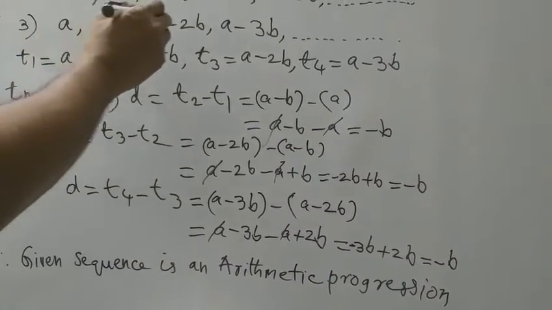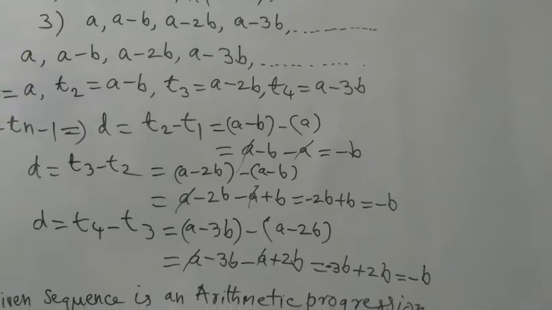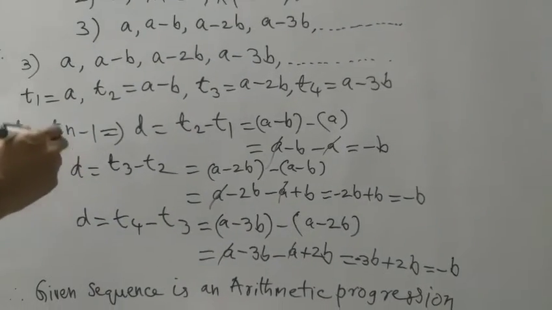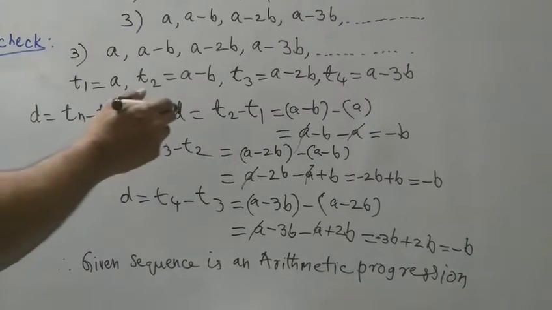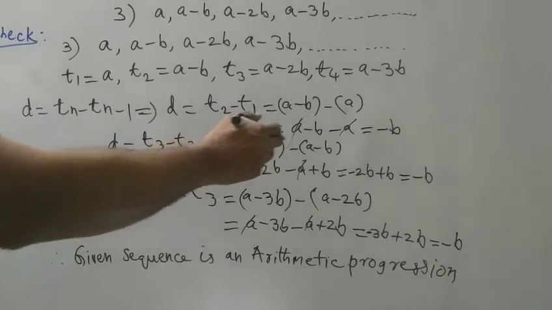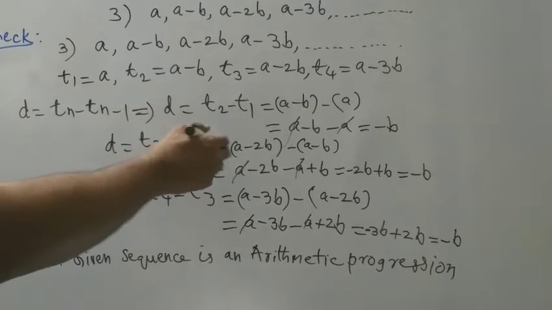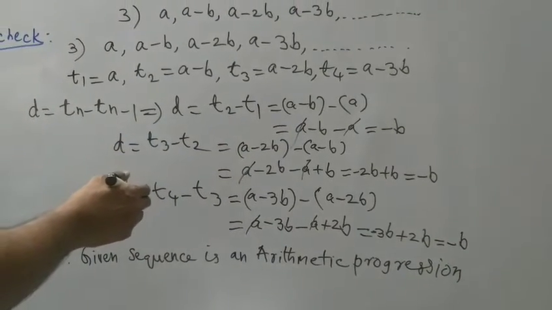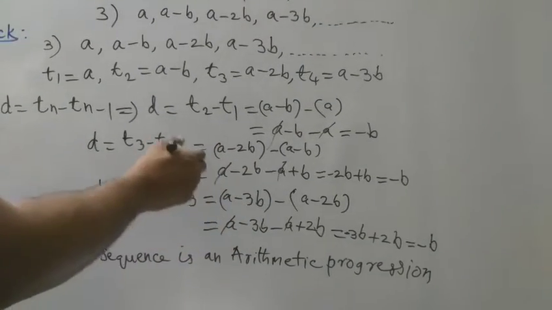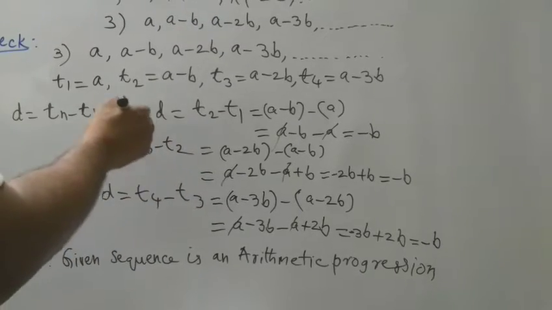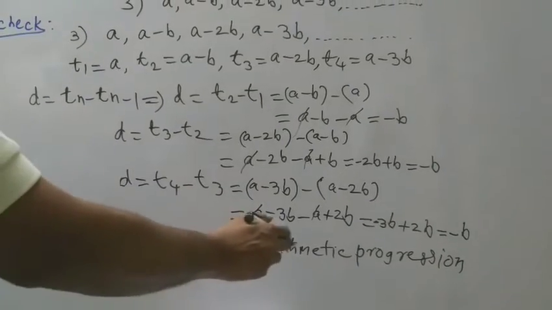A minus B, A minus 2B, A minus 3B and so on are the terms in this sequence. We found the common difference of all these terms. T2 minus T1, the common difference, is minus B, and the common difference of the third and second terms is also minus B, and of the fourth and third terms is also minus B. So it has been confirmed that the terms in this sequence form an arithmetic progression. Therefore, the given sequence is an arithmetic progression.